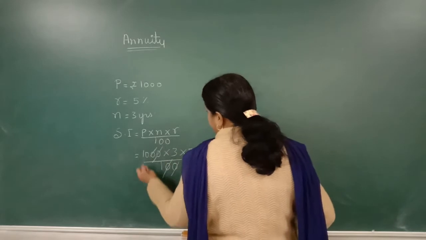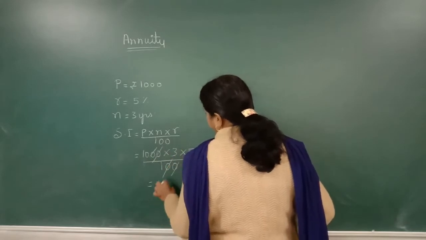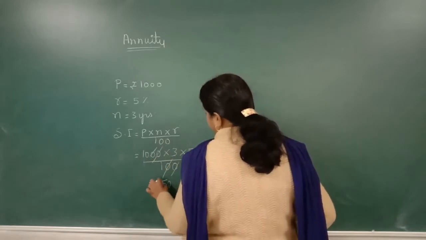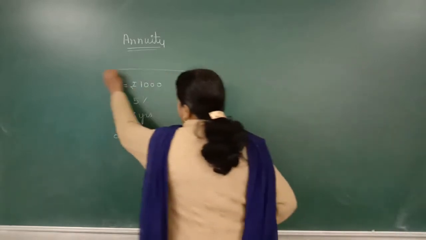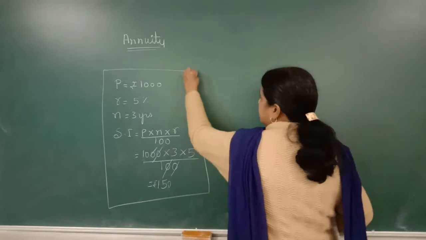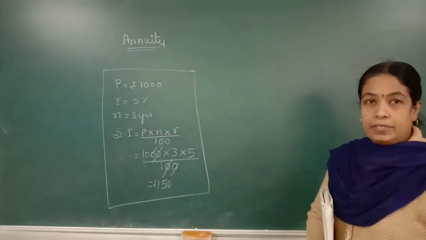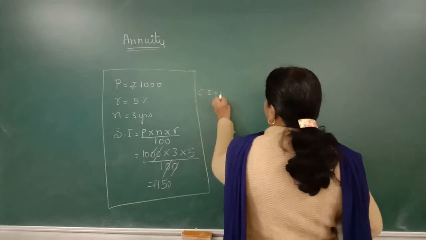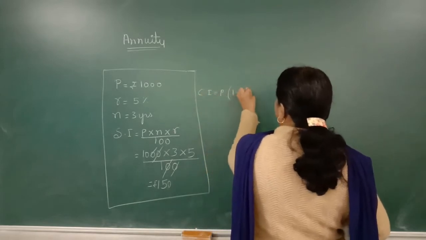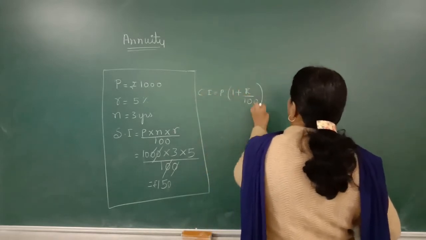The zeros get cancelled, 5 into 3 is 15, so 150. Means rupees 150. This is for simple interest. Now if I want to calculate compound interest, it is P into bracket 1 plus R upon 100 to the power.